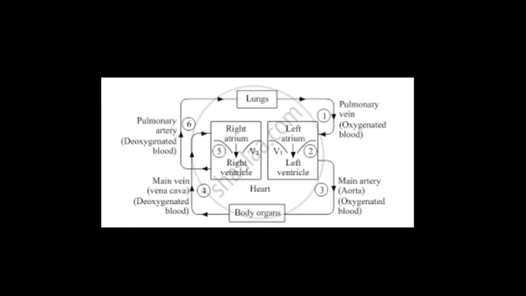Animals such as mammals, meaning human beings, and birds have a four chamber heart, consisting of two atria and two ventricles. In a four chamber heart, the left side and the right side of the heart are completely separated by a septum to prevent the oxygenated blood from mixing with deoxygenated blood. Such separation allows a high supply of oxygen to the body cells, which is necessary for producing a lot of energy. So human beings have double circulation, as we told.